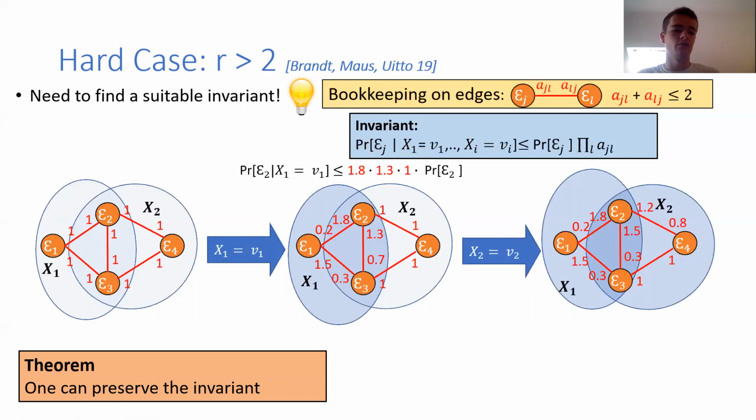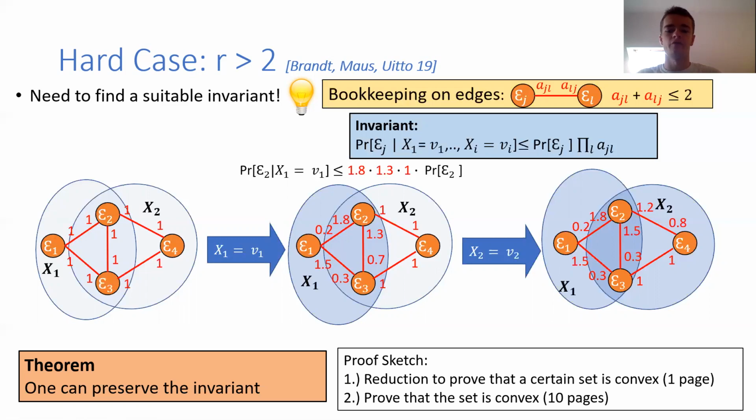Okay, and now there's this theorem: one can preserve the invariant. I only give a proof sketch. First, that was done by Brandt and Uitto: there's a reduction that it suffices to prove that sets from a certain family of sets are convex. And this only takes one page and is quite simple. The main intuition where convexity comes into play is that, let's say you compute an expected value of some random variable, then you can see this as a convex combination of the original values weighted by the probabilities that they occur. And through this connection, convexity comes into play.